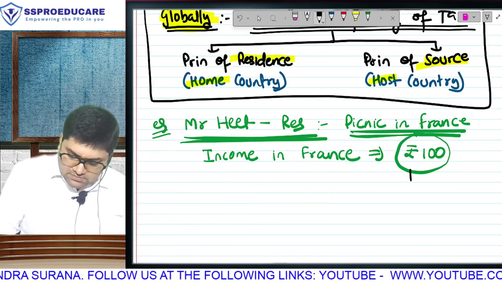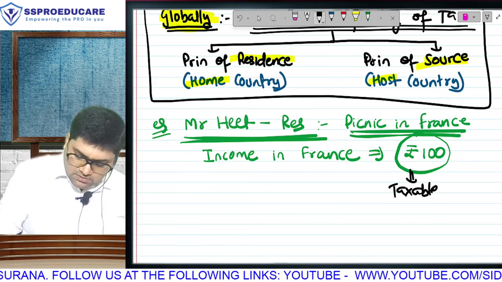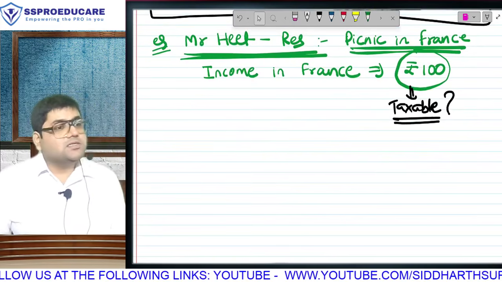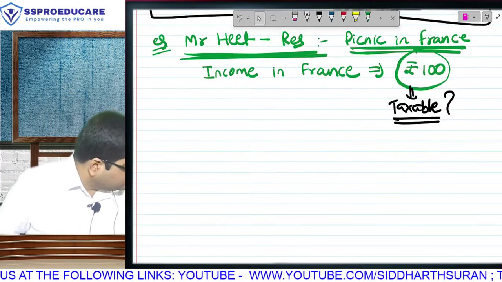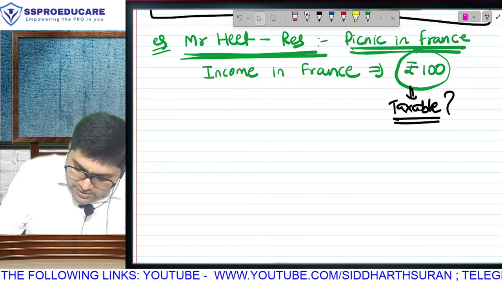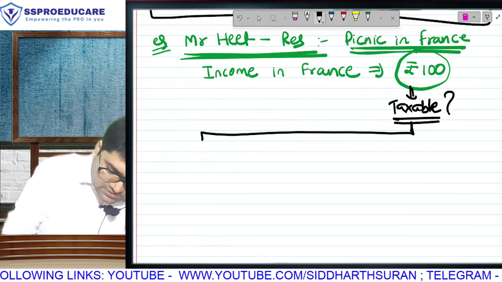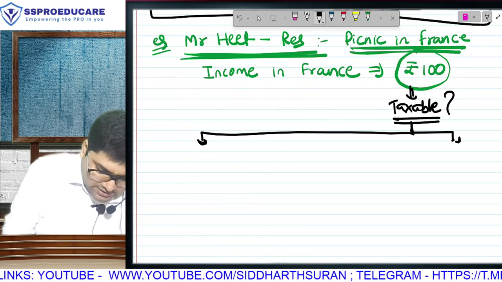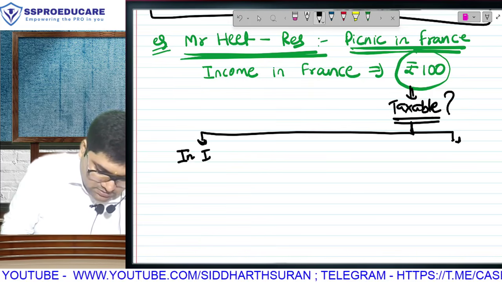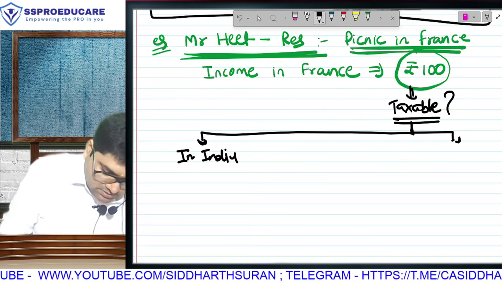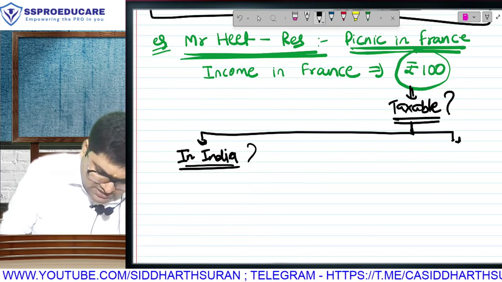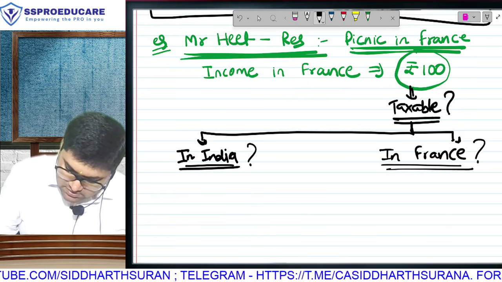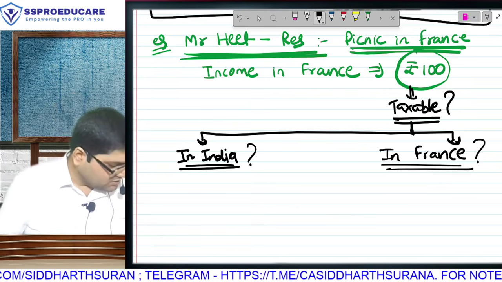This income, is it going to be taxable? This 100 rupees is earned by Mr. Heath, a resident of India, in a country called France. The question is, is this income going to be taxable in India? ये पहला क्वेश्चन. Is this income taxable in India? Question है, we'll discuss. Second question, is this income taxable in France? Let's talk about them one by one.